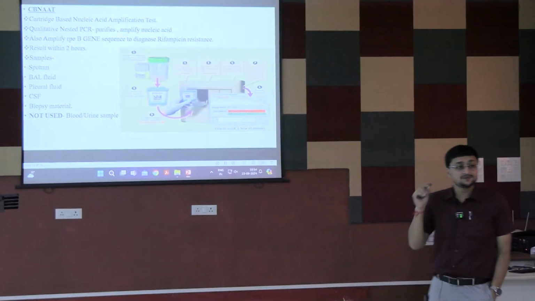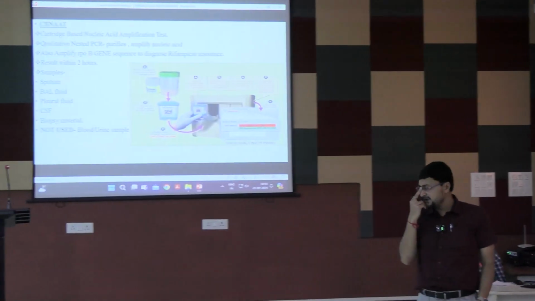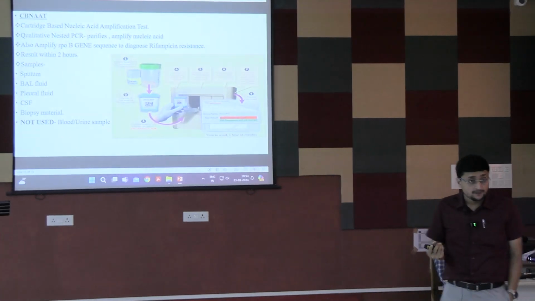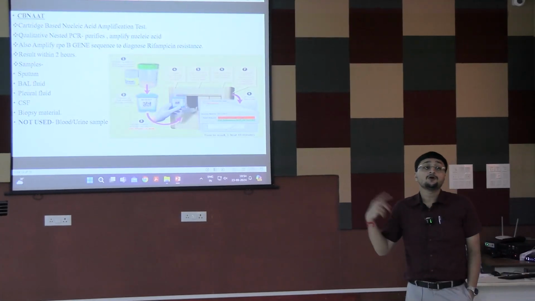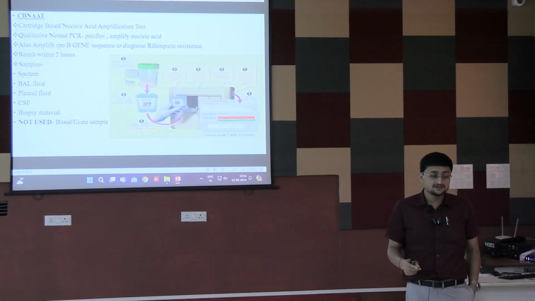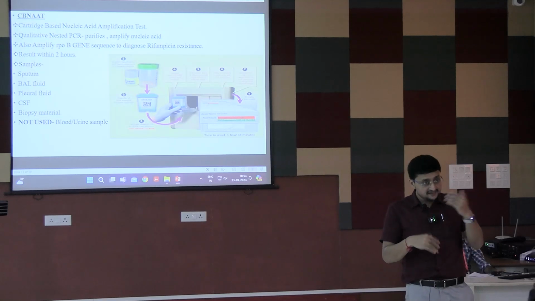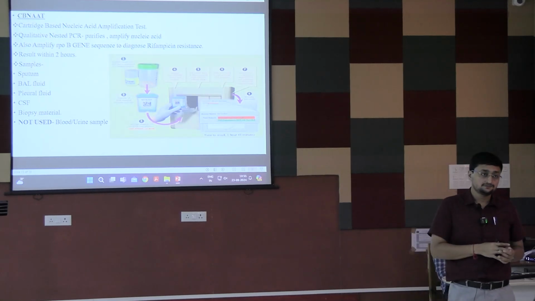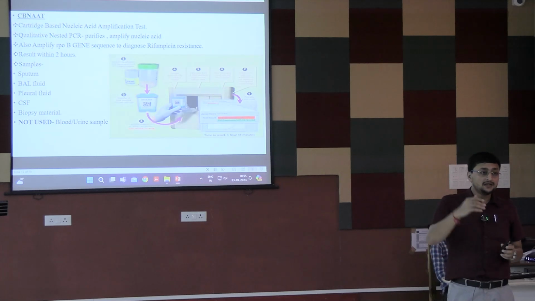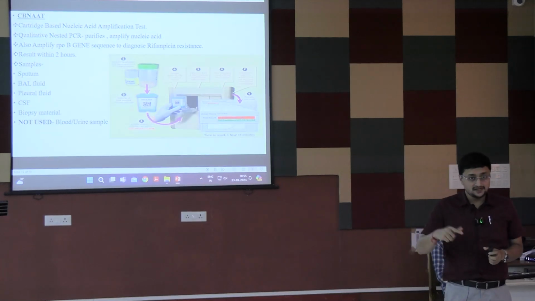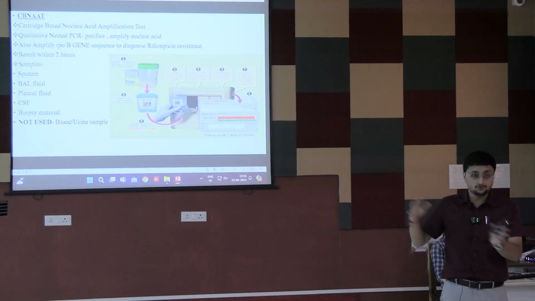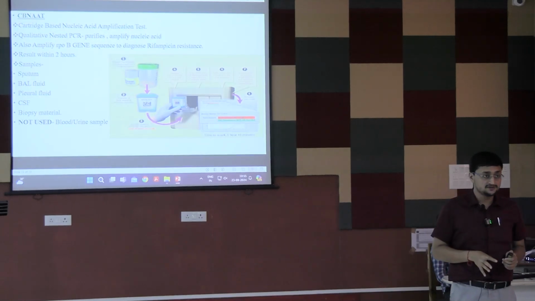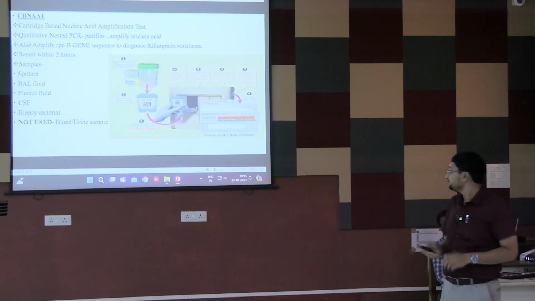So this is the benefit of CBNAT. But CBNAT cannot be used as a follow-up investigation because DNA is released from dead bacilli also. So you cannot determine from CBNAT if the patient is CBNAT positive after 2 months. That doesn't mean that the patient has active tuberculosis.